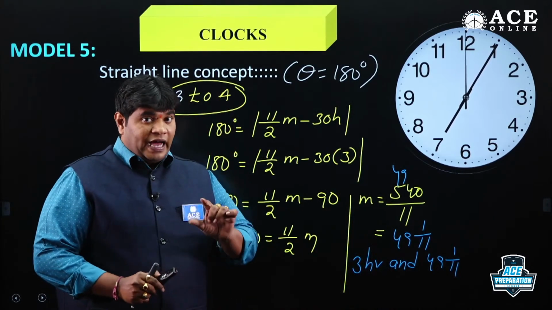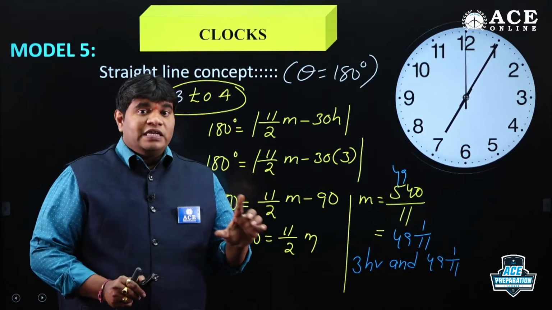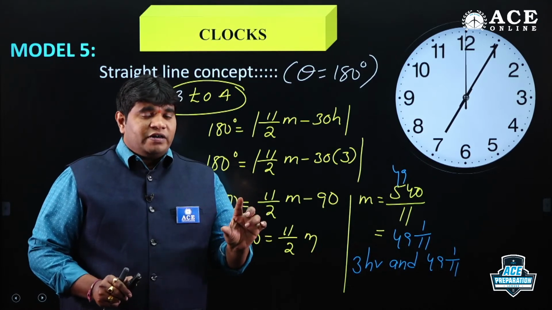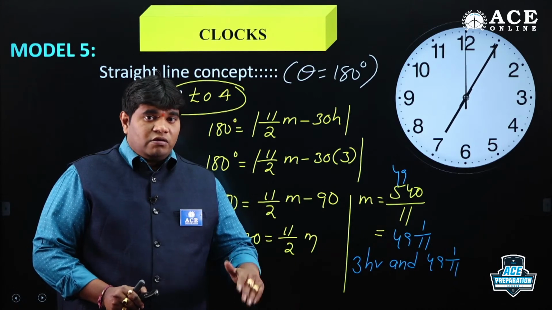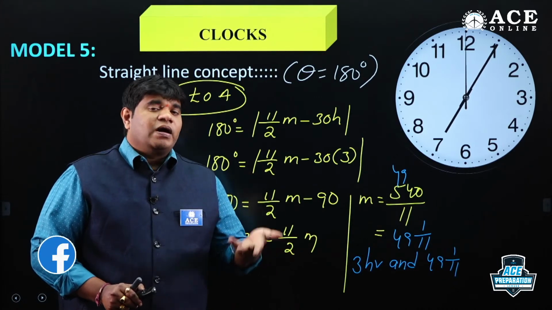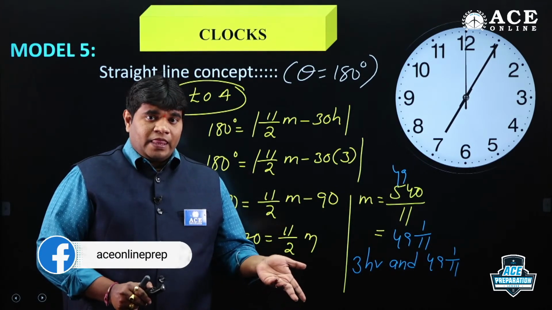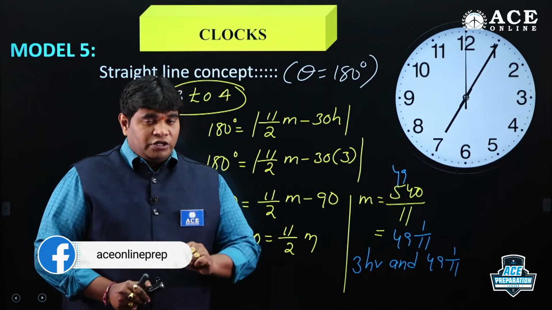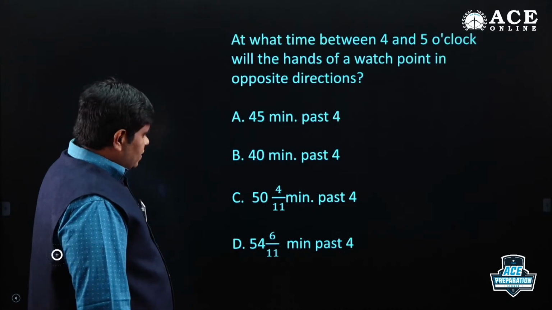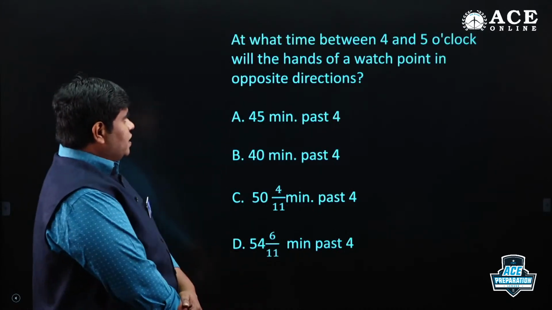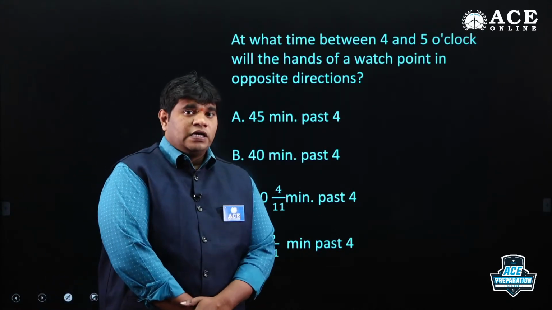Got it? I explained the universal point. Theta is equal to modulus of 11 by 2 m minus 30 into h. So coincide means theta is equal to 0, straight line means 180, perpendicular means 90. Okay. I have one more question. You tell me, friends. Tell me the option or answer.